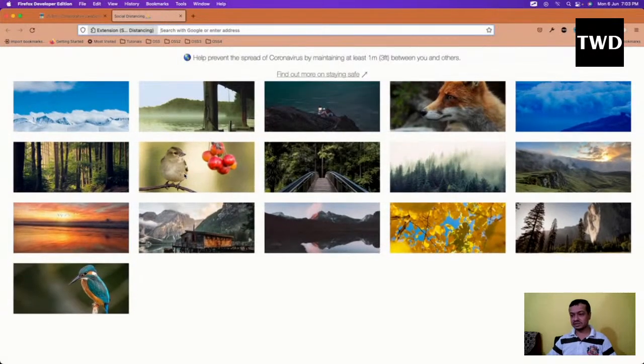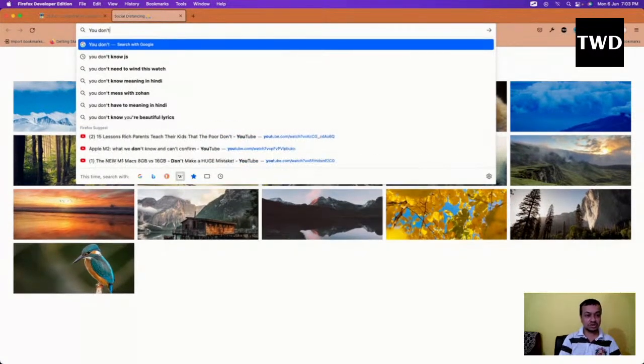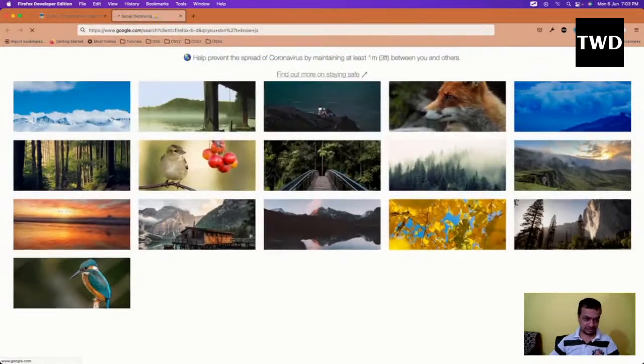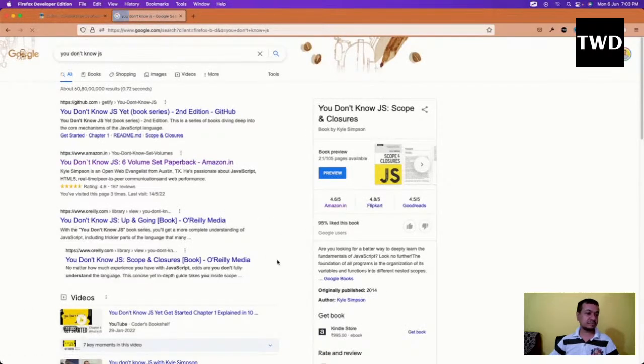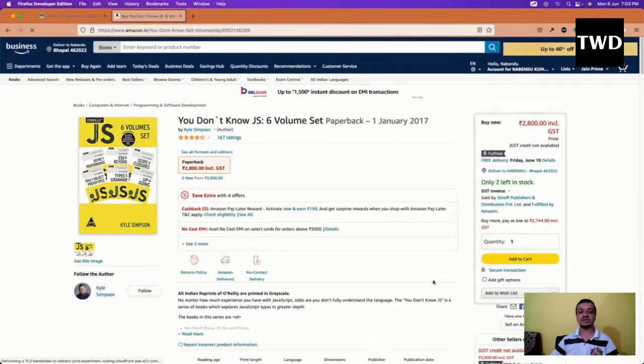The father of all this advanced JavaScript is a book known as You Don't Know JS, a pack of six books by a very popular person known as Kyle Simpson.